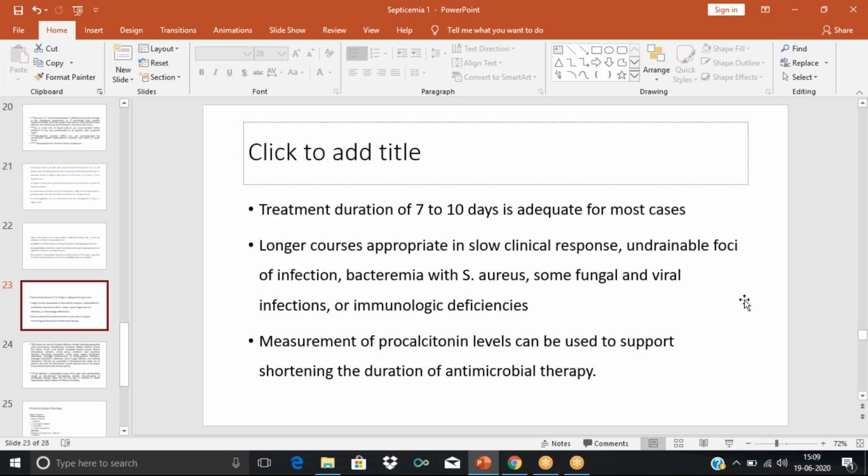So measurement of procalcitonin levels can be used to support shortening the duration of antimicrobial therapy. So we can say because the procalcitonin level is low, the patient no longer requires antibiotics, because procalcitonin is an indication of infection. It is specific for bacterial infection. Procalcitonin level will rise only during the presence of a bacterial infection. So when the level of procalcitonin is reducing, it means that there is no bacterial infection.